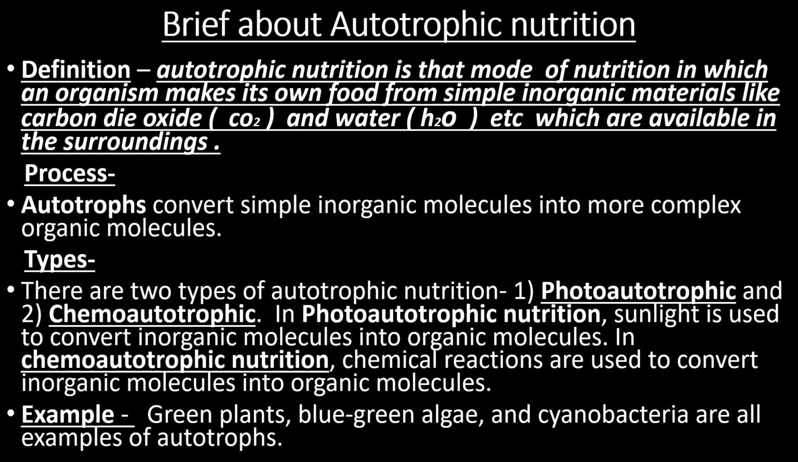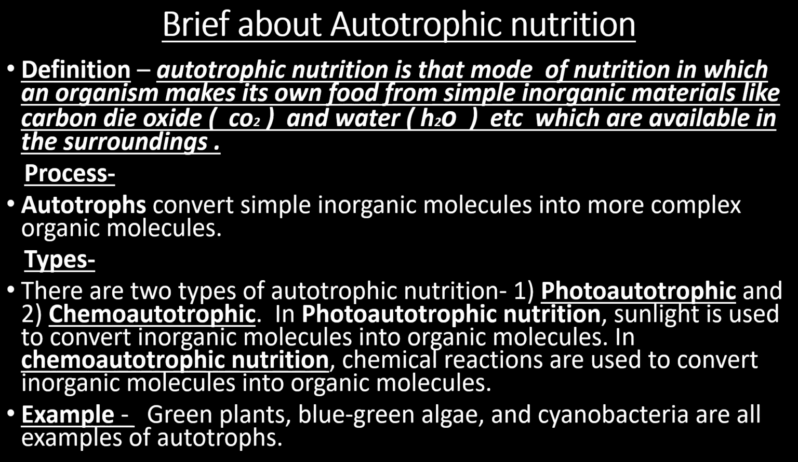There are two types of autotrophic nutrition: number one, photoautotrophic, and number two, chemoautotrophic. In photoautotrophic nutrition, sunlight is used to convert inorganic molecules into organic molecules. It means that in the presence of sunlight, these inorganic molecules are converted into organic molecules, and if sunlight is not present, this reaction will not take place. Sunlight is very necessary for the process of photosynthesis.